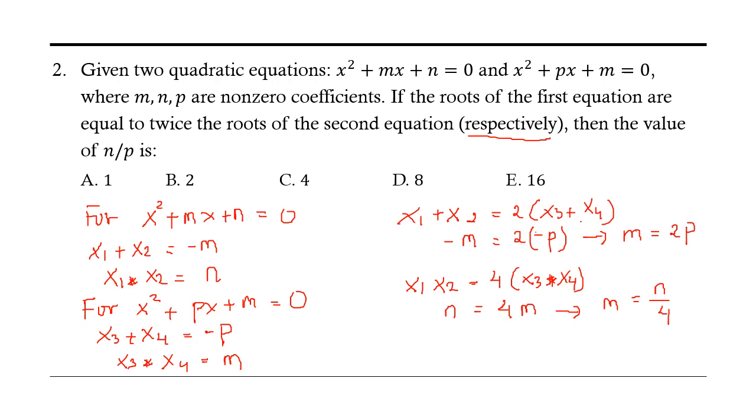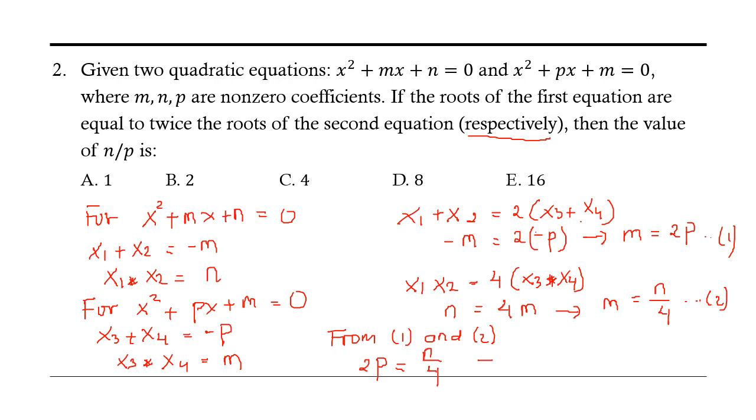So from this one and this one, from 1 and 2, we get 2p equal n over 4, because here m and this is also m.